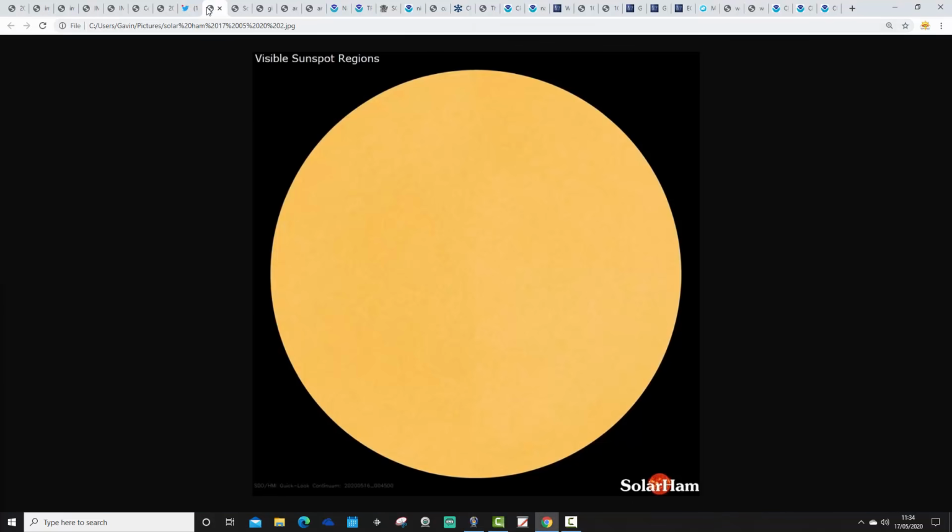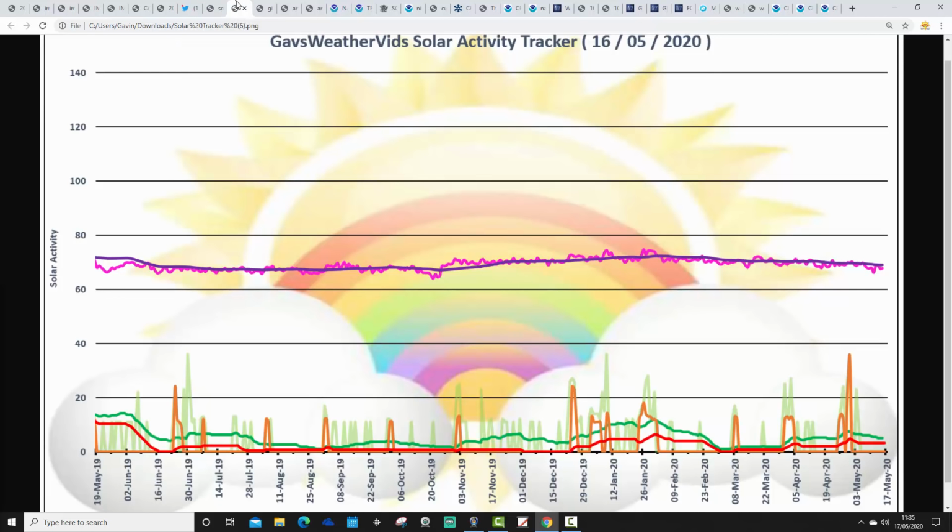Right, so moving on with the video, we're going to start off with solar activity. This is how the solar disk is currently looking on our side of the day from solarham.net. Devoid of sunspots again. We have a blank solar disk. There are no visible sunspots to be seen, so solar activity is at very low levels, and we're expecting it to remain at very low levels for the next 3 days, as reported by Solarham.